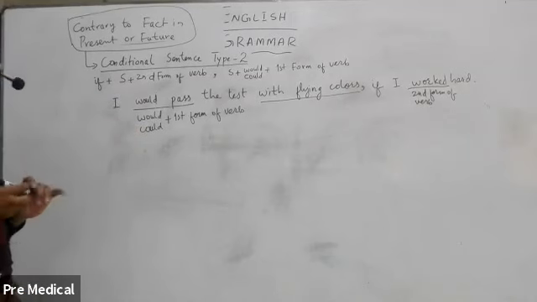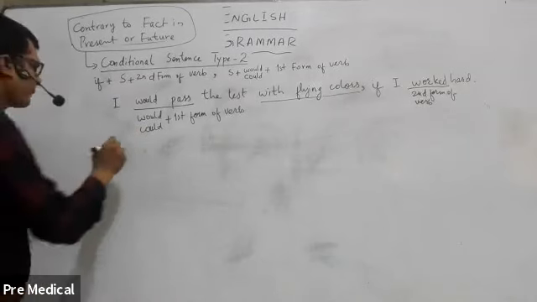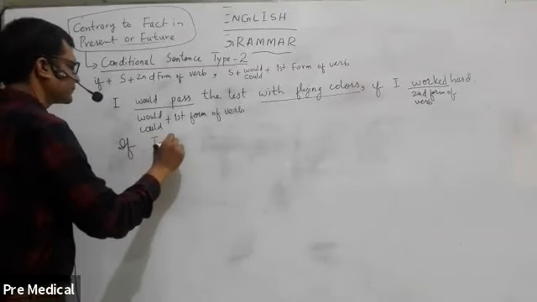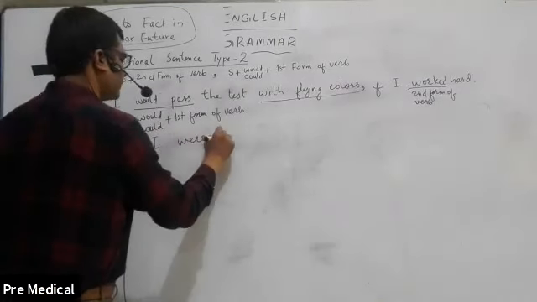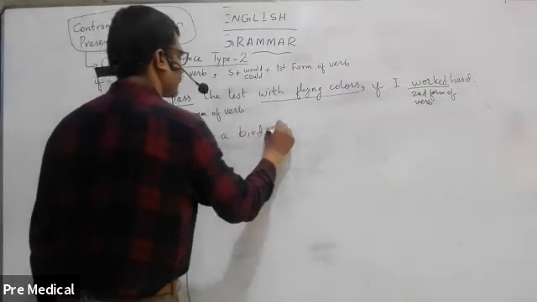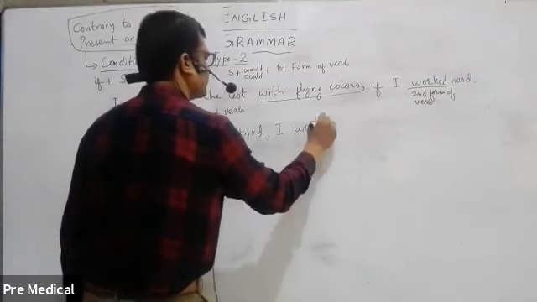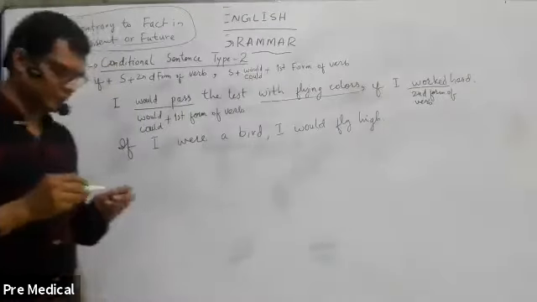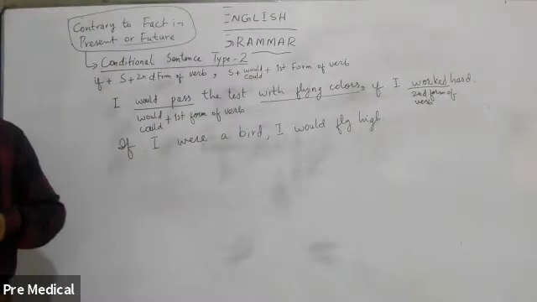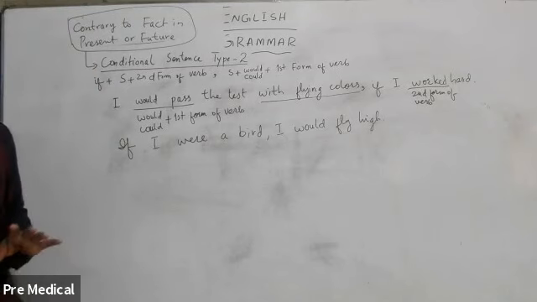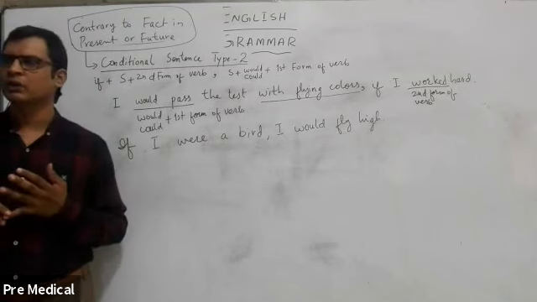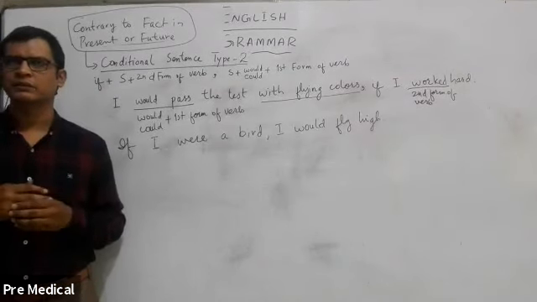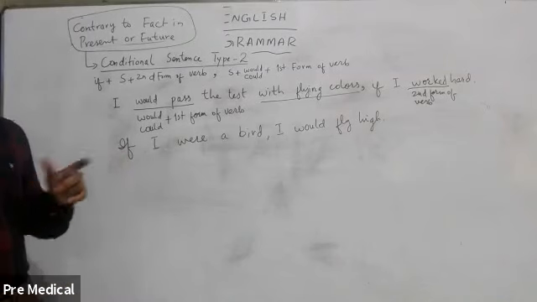There is one more example which is quite easy to understand. We use type 2 also when we say, if I were a bird, I would fly high. This is one of the easiest examples of conditional sentence type 2. Well, I'm not a bird. Fact is, I'm not a bird, I'm a human being. But I'm just imagining, I'm just thinking that if I were a bird, I would fly.